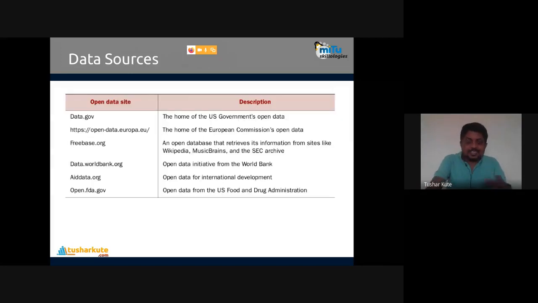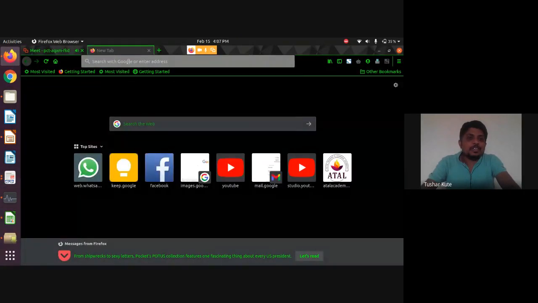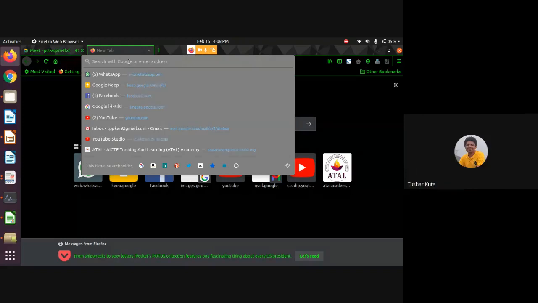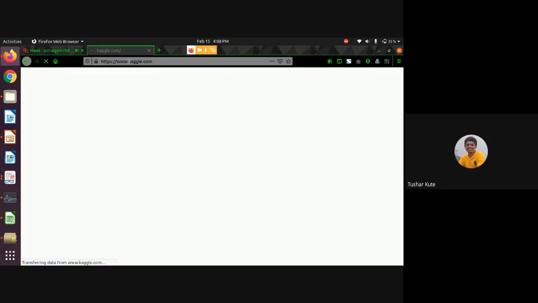Some data sources we'll talk about. If the data is not given to you, let's see where I can get this data. So let's talk about the first repository, which is called Kaggle. Check it out. I have given some resources.